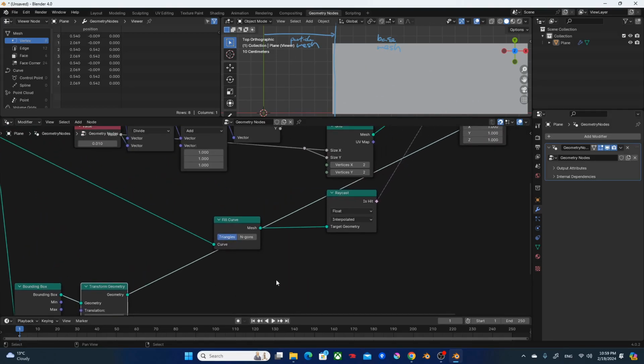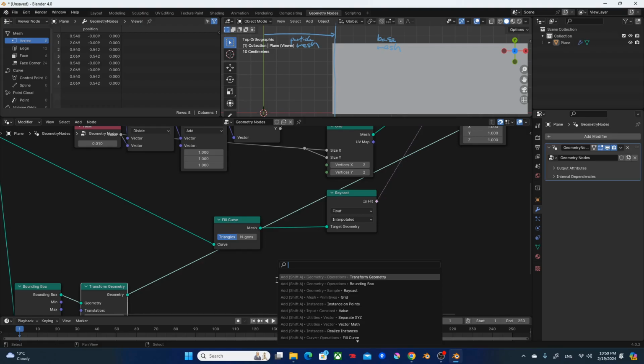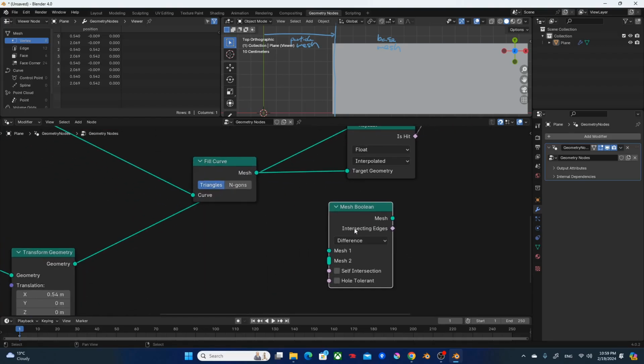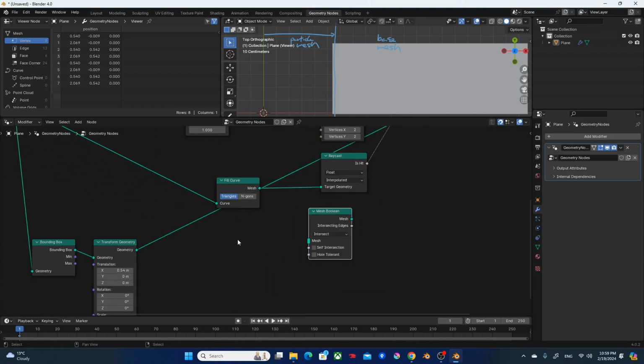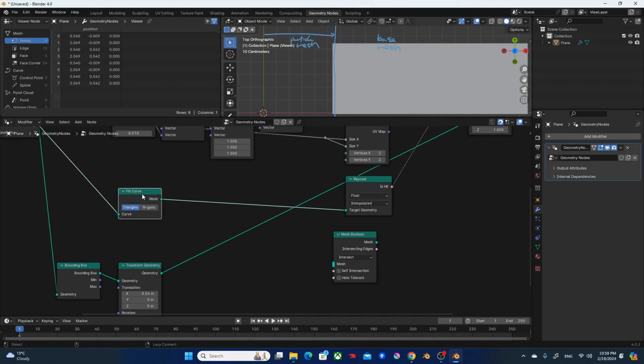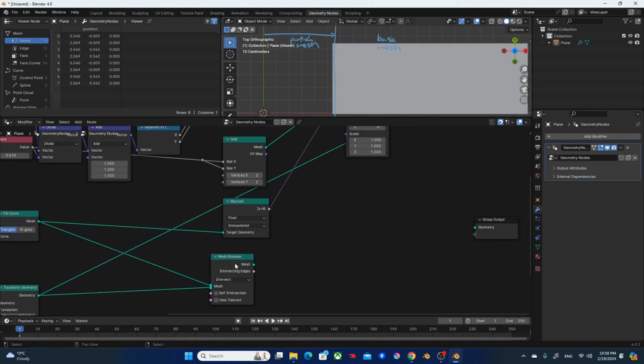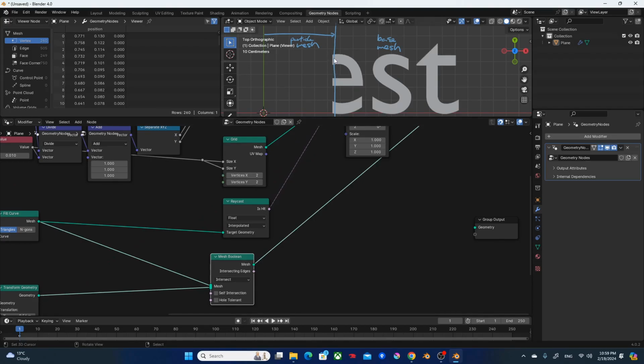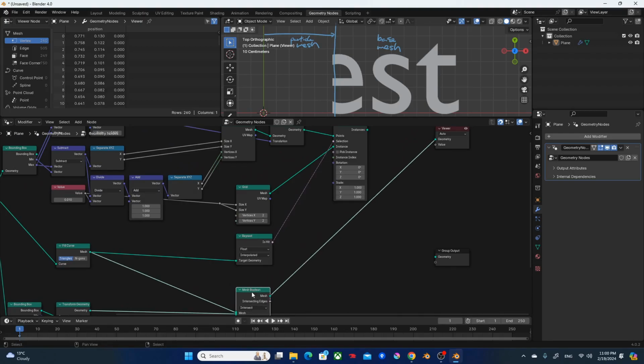So starting on the base mesh side, I'm going to use a mesh boolean, change it from difference to intersect, using the result of fill curve and transform geometry. I'm going to use a mesh boolean and output. So right now, any part of the base mesh that is intersecting with the control box is going to be outputted like this. Right. So we're done with the right side, but what about the left side?